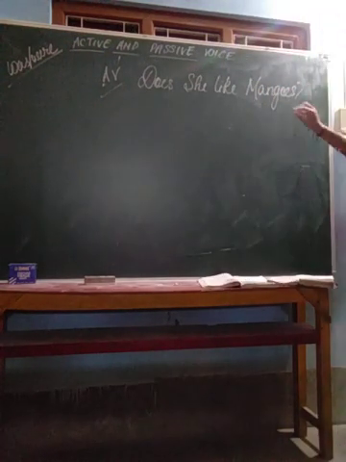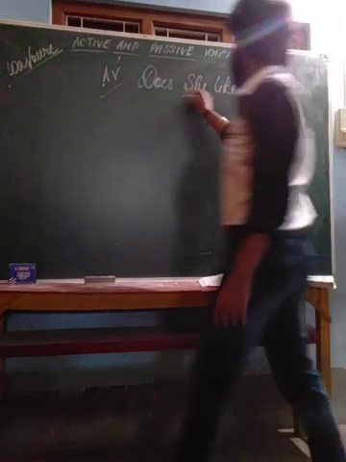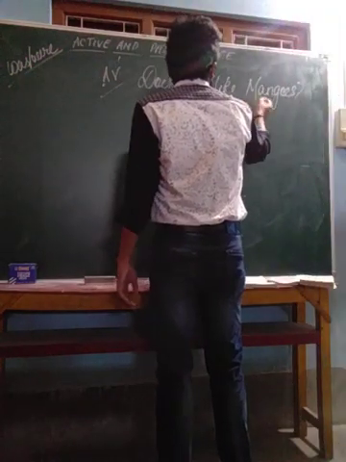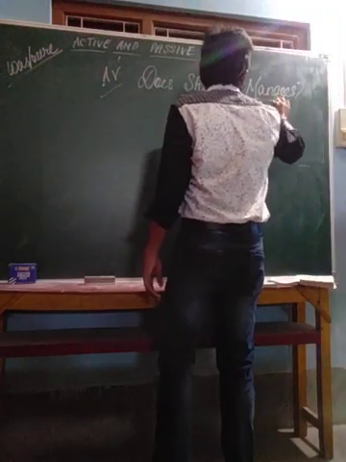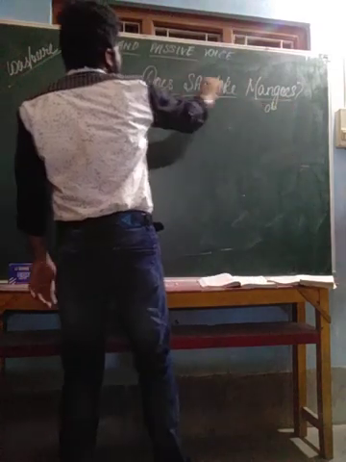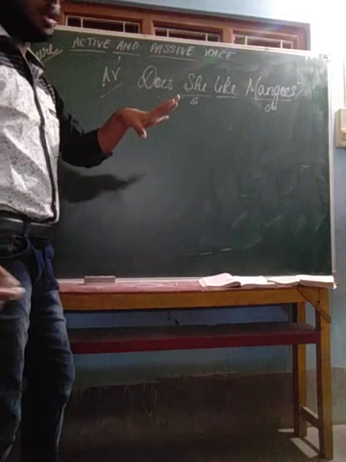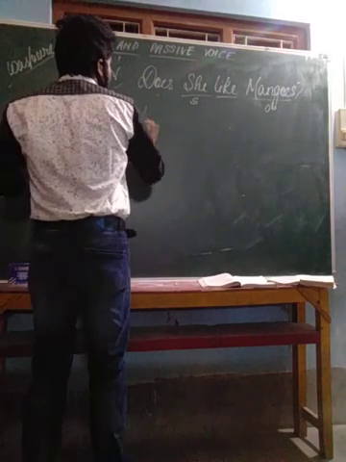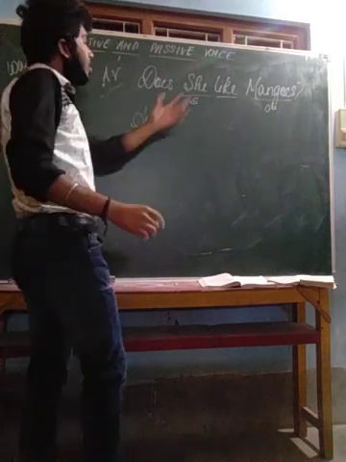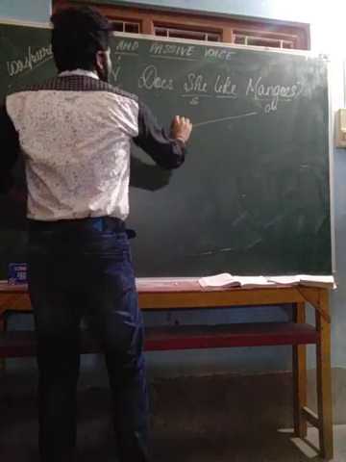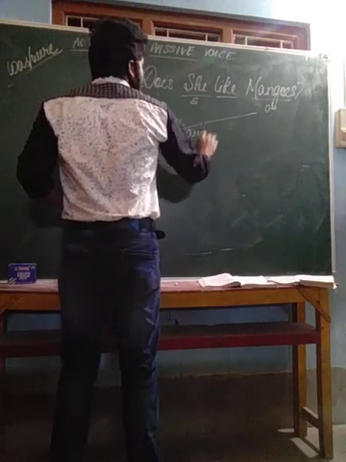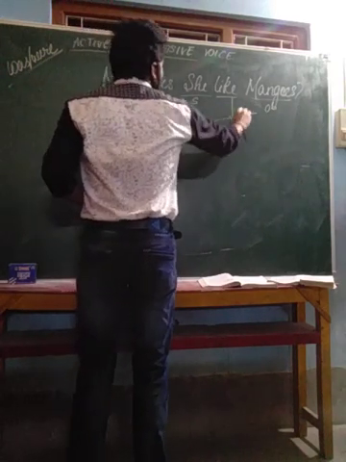In this case, does is not the subject, she is the subject, and mangoes is the object. When there is a question and does is there, we will find a little bit of difficulty. When does is there, we will add are, shift the object over here: "Are mangoes liking?" This is the word like.